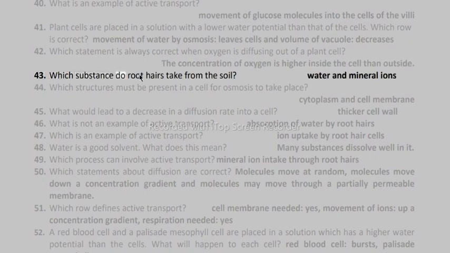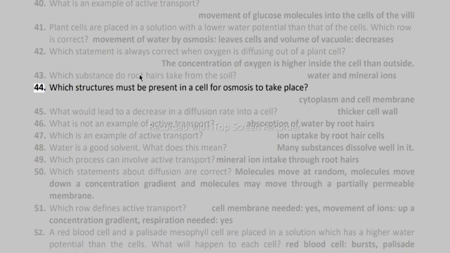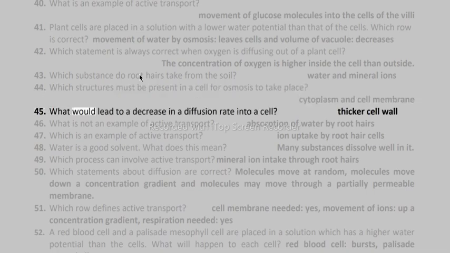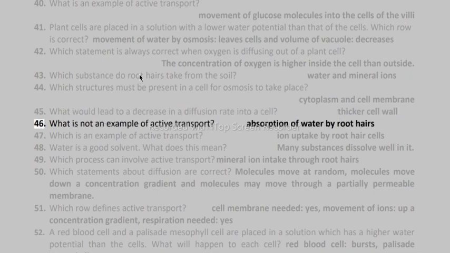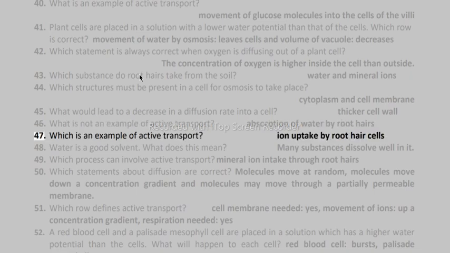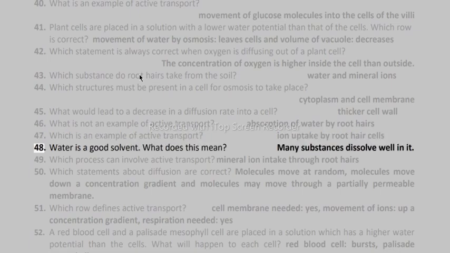43. Which substance do root hairs take from the soil? Water and mineral ions. 44. Which structures must be present in a cell for osmosis to take place? Cytoplasm and cell membrane. 45. What would lead to a decrease in a diffusion rate into a cell? Thicker cell wall. 46. What is not an example of active transport? Absorption of water by root hairs. 47. Which is an example of active transport? Ion uptake by root hair cells.